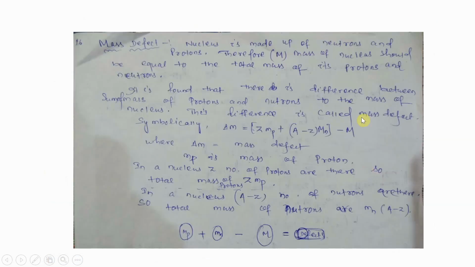For delta m, this is Z Mp, mass of the proton, plus (A minus Z) into Mn, mass of the neutron, minus capital M. Here one thing is missing; you have to put it there from the expression of mass defect, that delta M equals Z Mp plus (A minus Z) Mn minus M. This silly mistake occurs, minus M is not there, but you have to write the expression for delta M here, that is (Z Mp plus (A minus Z) Mn minus M) whole into c square. This is the expression of binding energy.